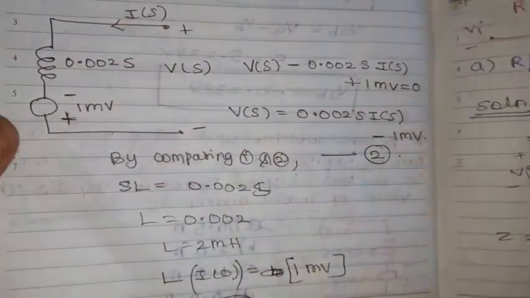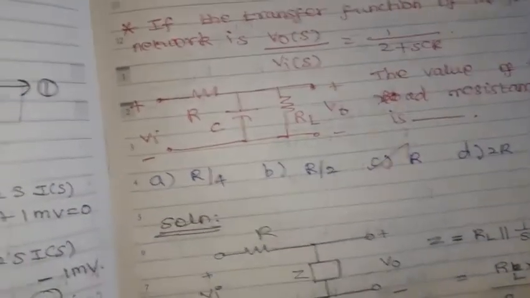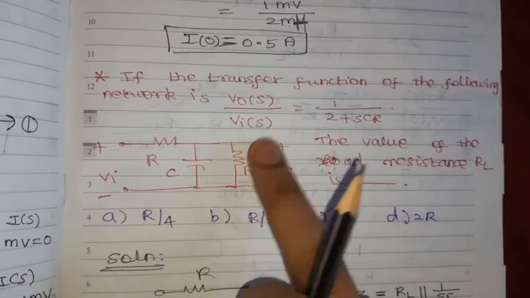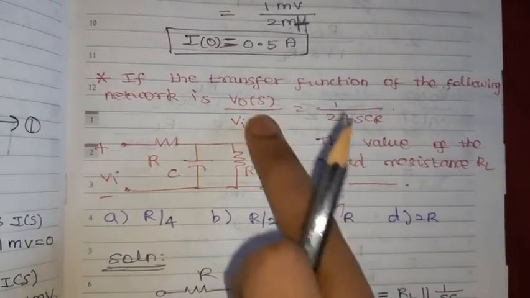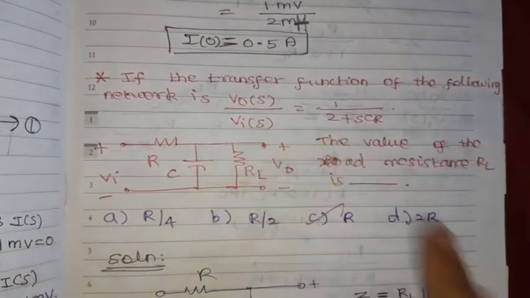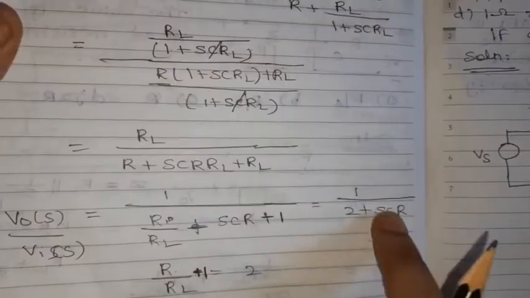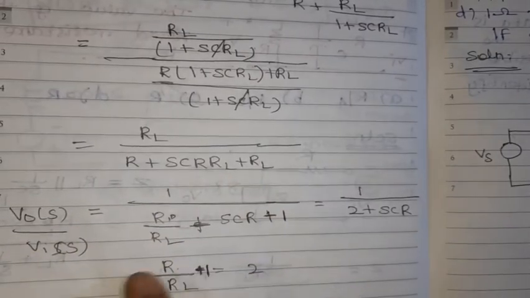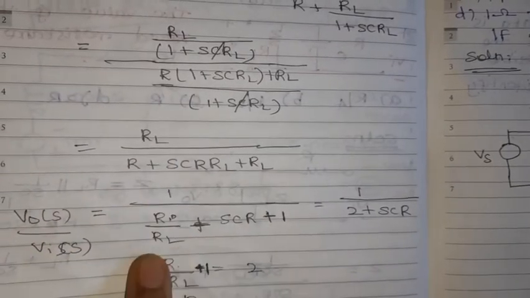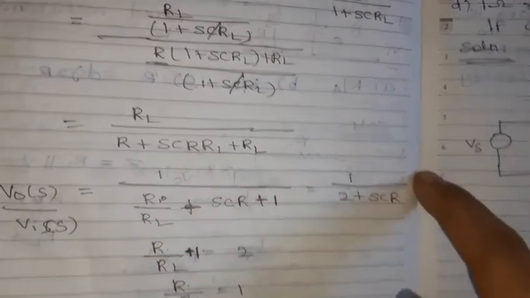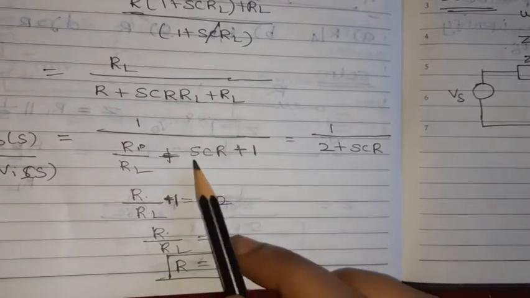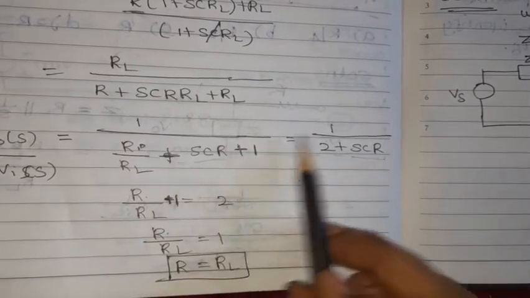Because we are finding out the transfer function, in the problem they have given V naught divided by Vi is equal to 1 by 2 plus SCR, right? So 1 by 2 plus SCR. Just equate that with the given, we can find out V naught divided by Vi transfer function, or just comparing these two we can find out. We need to find out the RL value only now. Here SCR equal to SCR.